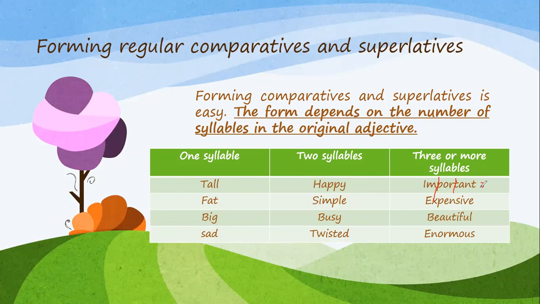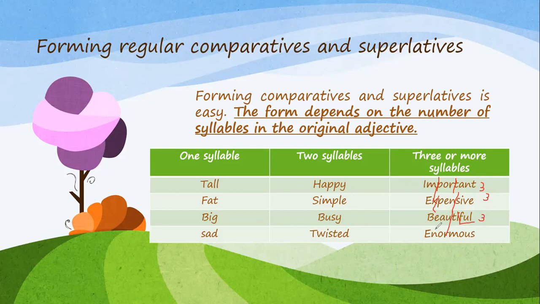I have three syllables here. If I say expensive, three syllables. Beautiful, also three syllables. So I guess by now you know what we mean by syllables.